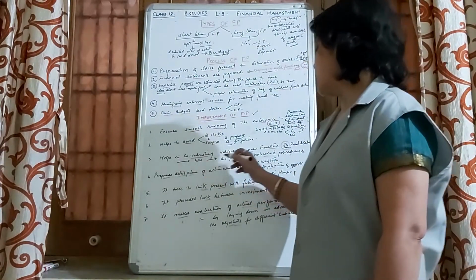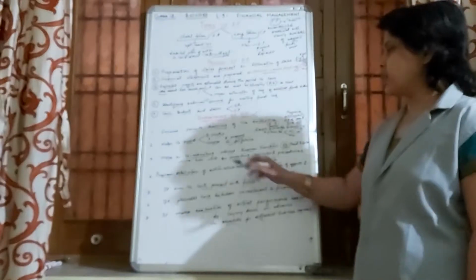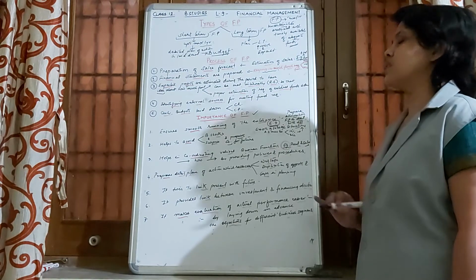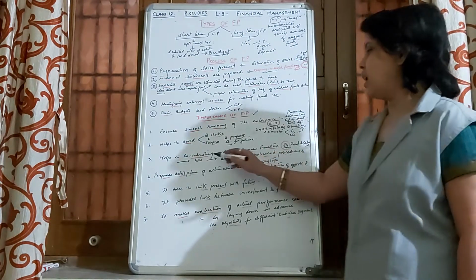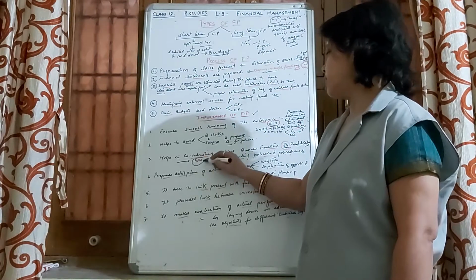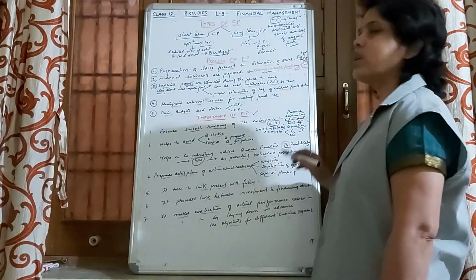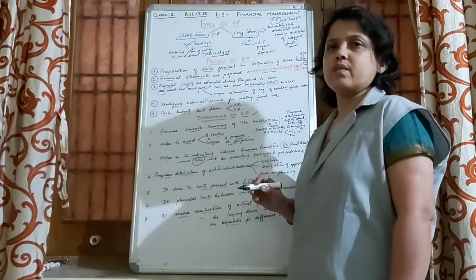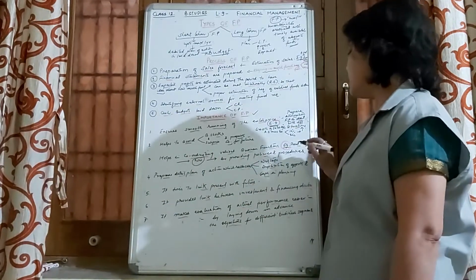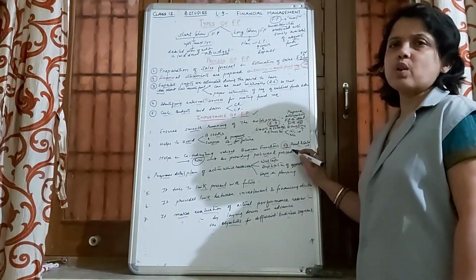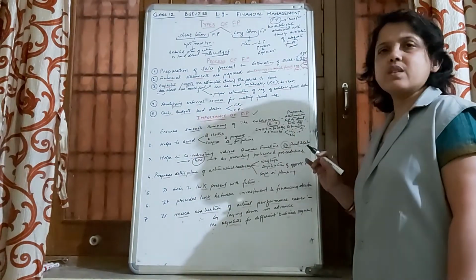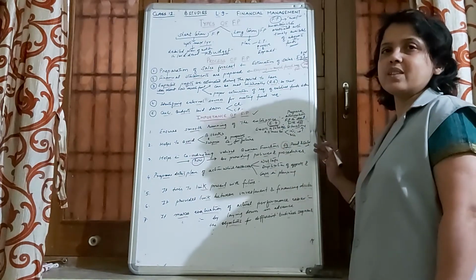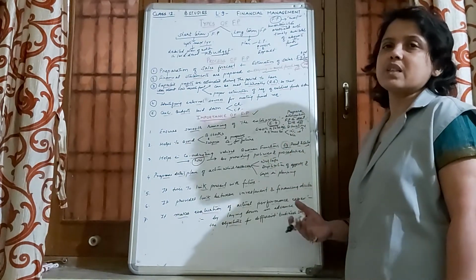Third, it helps in coordinating various business functions. For example, production and sales. These are two different activities, and it helps in proper coordination. How? By providing policies and procedures laid down in the organization, on the basis of which each and every business activity is performed, and we see that there is proper integration in the activities towards the objective which has been laid down.